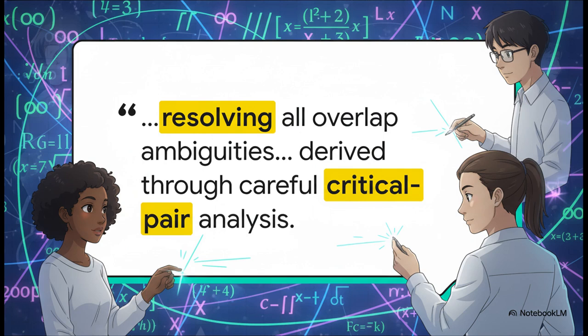Al-Hussein actually summarizes this monumental task perfectly in the paper. The basis is found by, quote, systematically resolving all overlap ambiguities between the basic relations derived through careful critical pair analysis. It's one thing to read that sentence out loud, but when you look at the actual proofs in the paper, wow. It involves pages upon pages of untangling deeply nested Rota-Baxter operators, meticulously tracking exponent patterns just to make absolutely sure the architecture holds up and no paradox can survive.